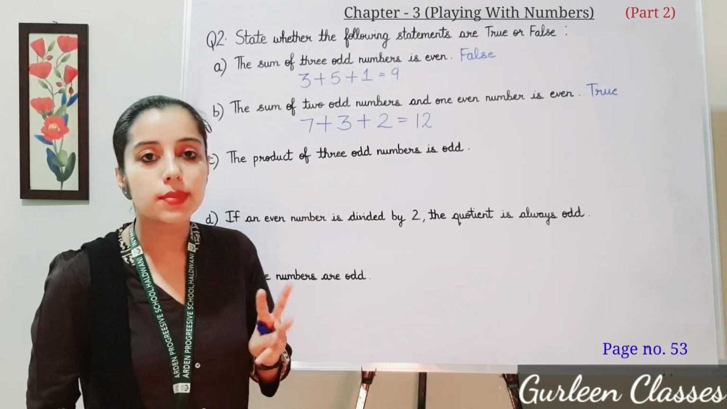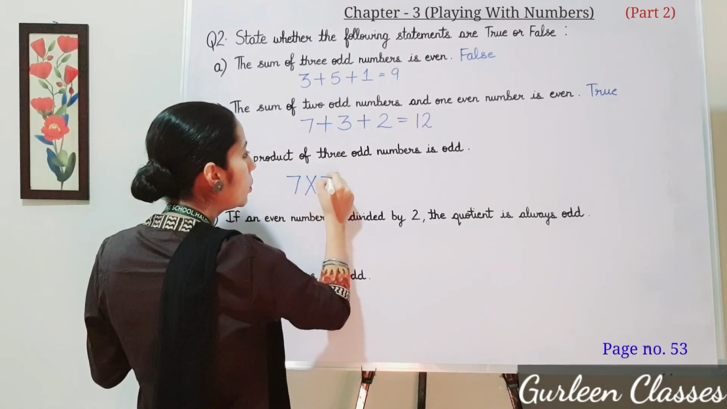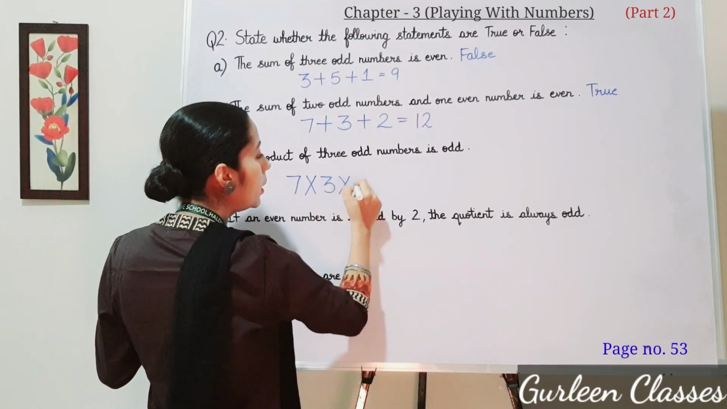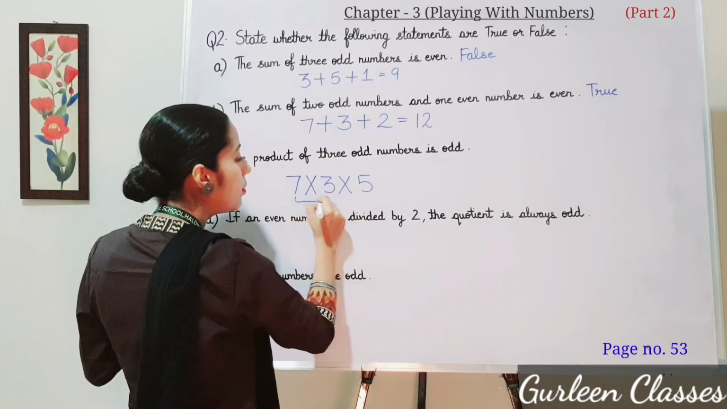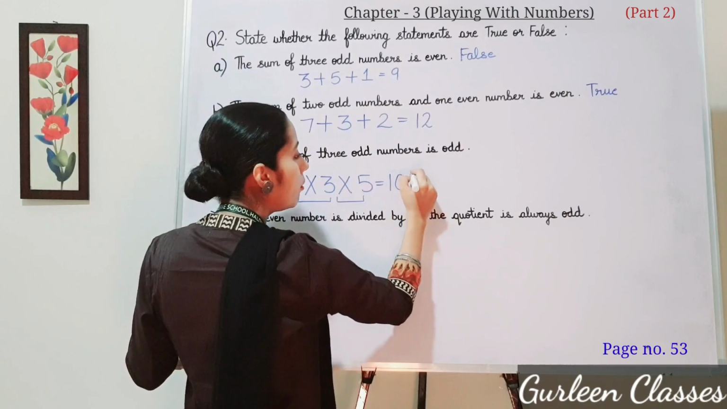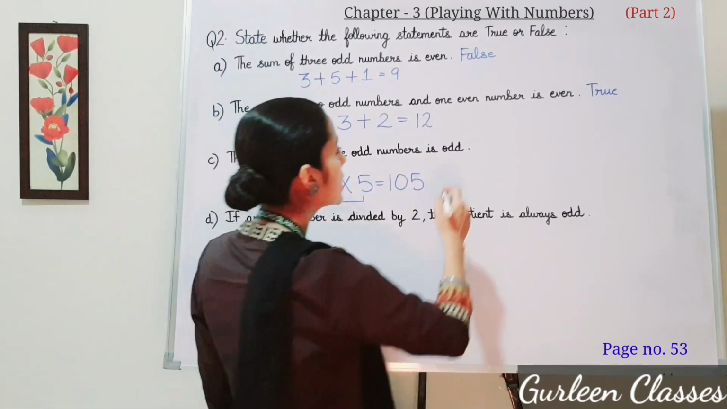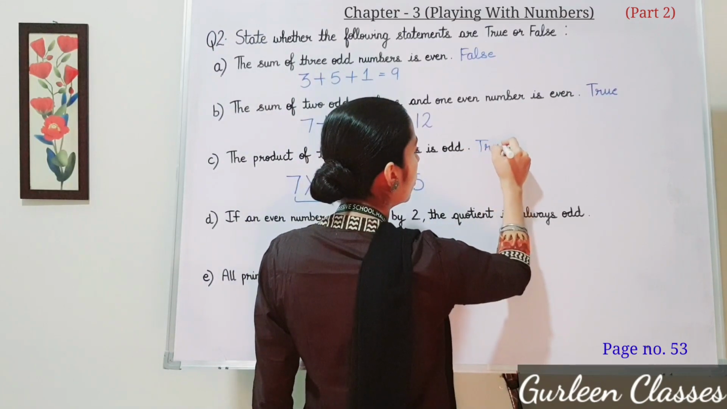Product of three odd numbers. So let us take three odd numbers. 7 into 3 into 5. 7 threes are 21. 21 into 5, 105. So is 105 an odd number? Yes. So the statement is true.